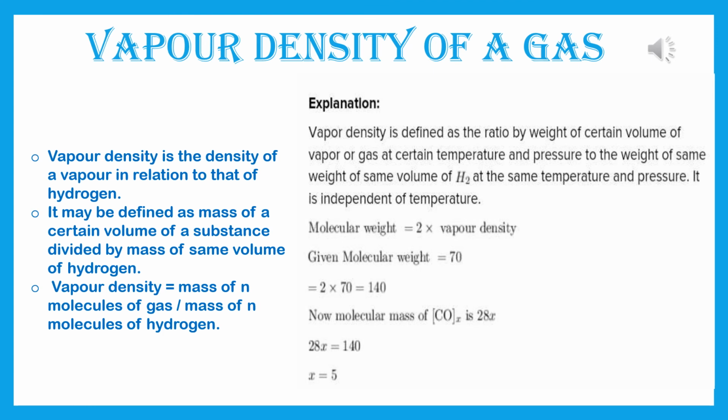Now the last one, vapor density of a gas. Vapor density of a gas in general is equal to mass of volume of a gas divided by mass of volume of hydrogen gas, at the same temperature and pressure. This is the condition. So what is vapor density? Vapor density is the density of a vapor in relation to that of hydrogen. It may be defined as mass of a certain volume of a substance divided by mass of the same volume of hydrogen. Vapor density is equal to mass of n molecules of gas divided by mass of n molecules of hydrogen.